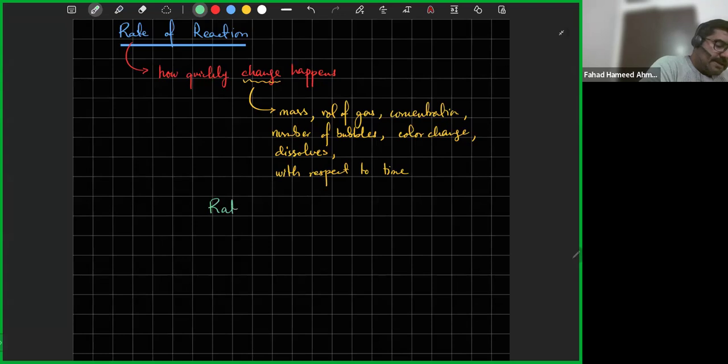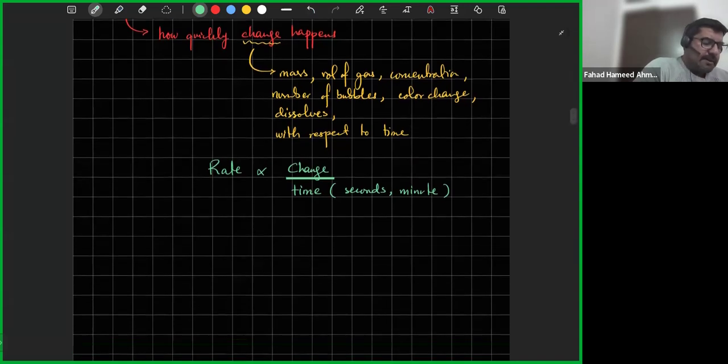So what can I do? I can come up with a rate formula, which is how quickly the change happens with respect to time. So this time is at the bottom. Now normally time is going to be in seconds, but it could be in minutes. It depends on what Cambridge is taking. It could be in hours as well if the reaction is really, really slow. But who knows. And the change could be any of the above. It could be any change.